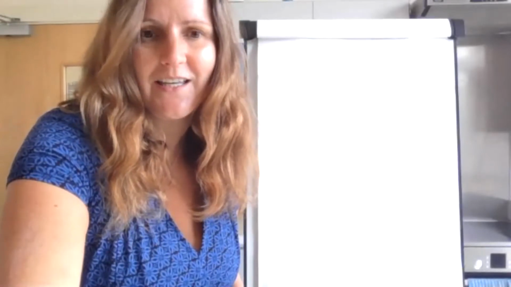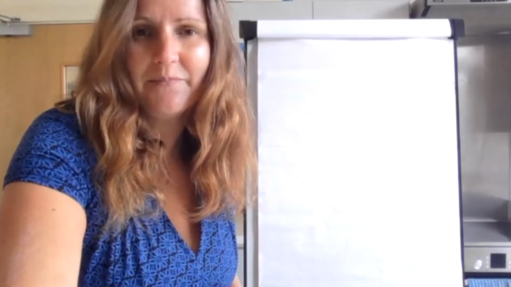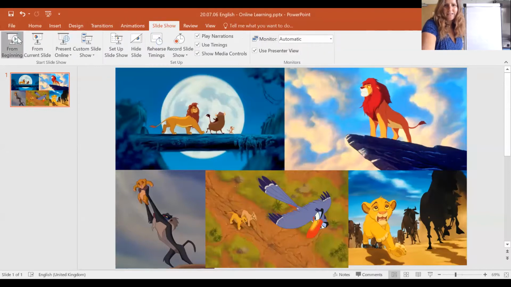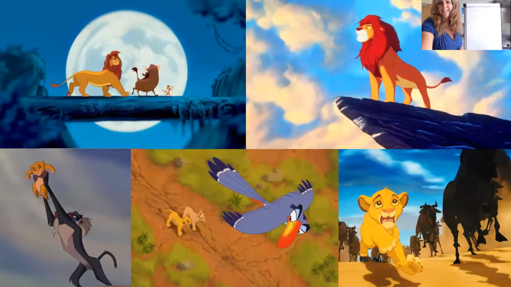So if I quickly share these images here, you can see that these are all images from The Lion King. So make it nice and big for you to have a look at. We have obviously got all of the animals that we can see in The Lion King. So we're going to use this to make some brilliant sentences. Now, you can pick one of the images, or you might be able to remember another part of the story. The choice is absolutely yours. But we're looking at growing our sentences. So we're not just going to start with what we can see in the picture. We're going to really elaborate and make our sentence fantastic.